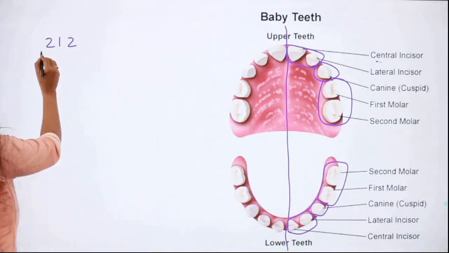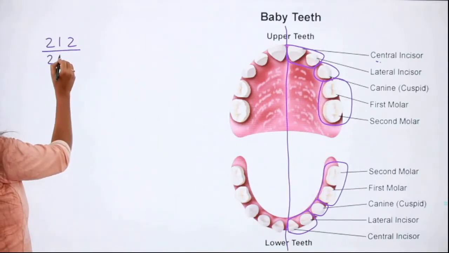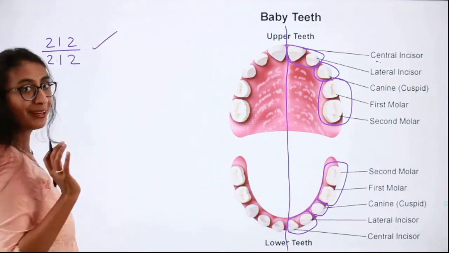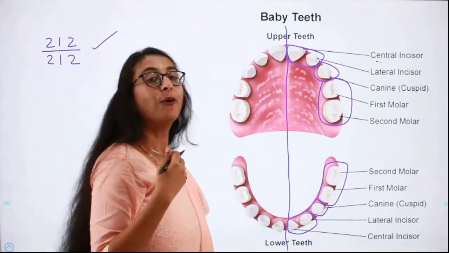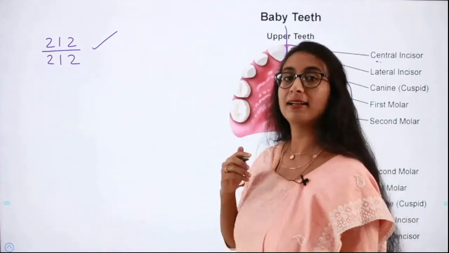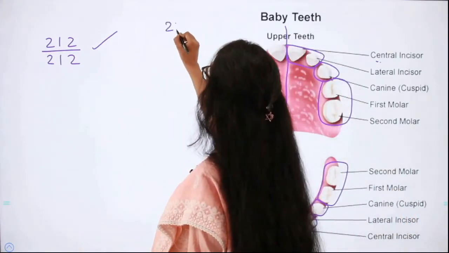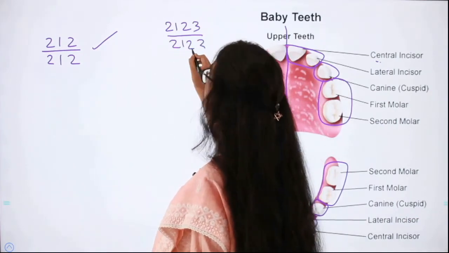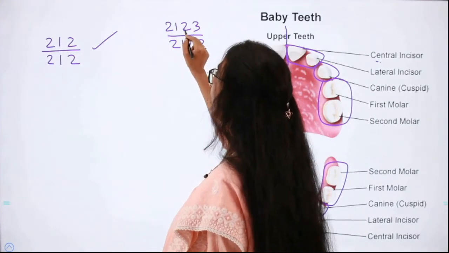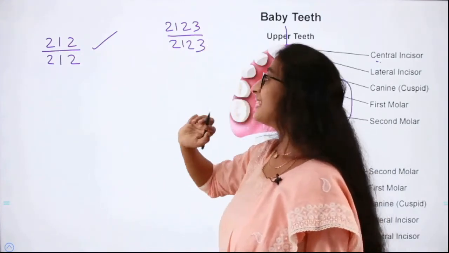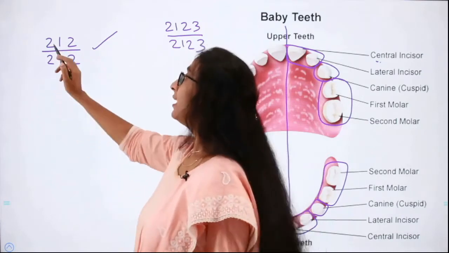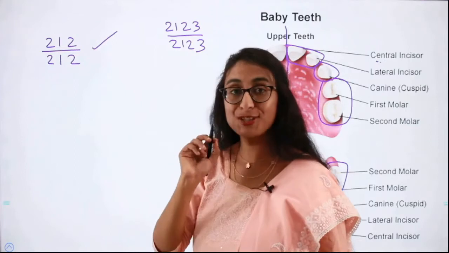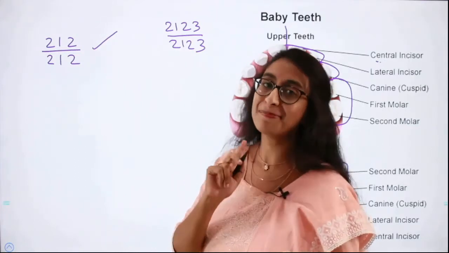So we will write it as 2 incisors, 1 canine and 2 molars, and this is the dental formula in children. Whenever they ask you what is the dental formula of an adult, it will be 2, 1, 2, 3 divided by 2, 1, 2, 3. That is 2 incisors, 1 canine, 2 premolars and 3 molars. Whereas in children, it is 2 incisors, 1 canine and 2 molars. Kids do not have premolars. Keep this in mind always.